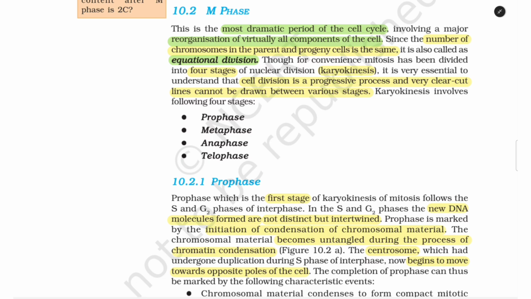Karyokinesis involves following four stages. Number 1, prophase, number 2, metaphase, number 3, anaphase, and last, number 4, telophase.